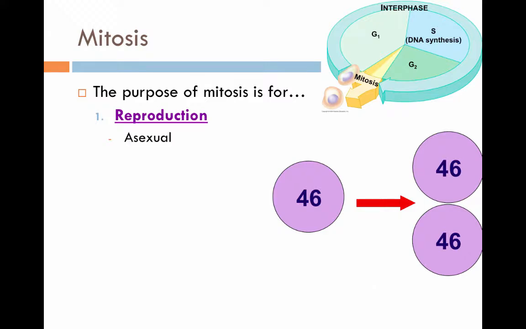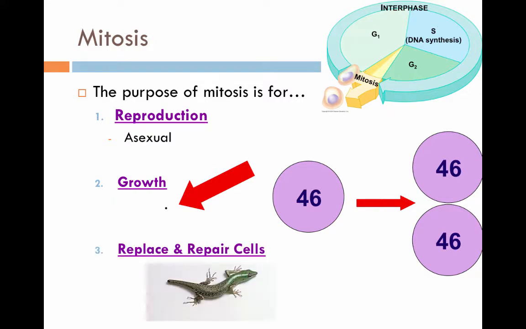The purpose of mitosis is for asexual reproduction. Remember, asexual reproduction is simply creating a genetically identical offspring. Mitosis is the one that does that. It's also involved in growth. You all started that size of that little dot, and now you're maybe 6 feet tall. How did you do that? Well, your cells divided over and over and over, and now you have 100 trillion cells in your body. How did you get 100 trillion cells? Mitosis.